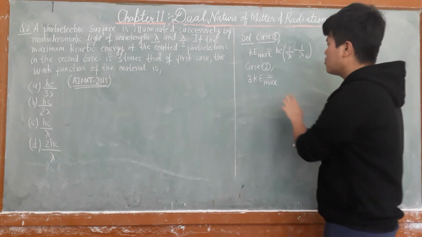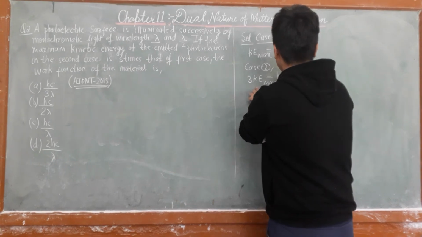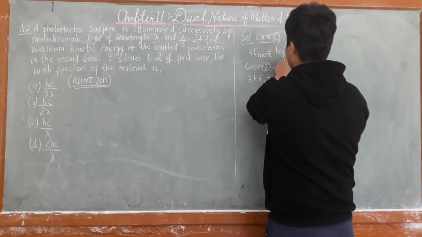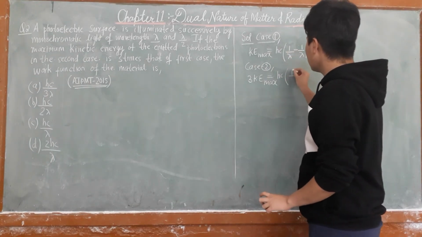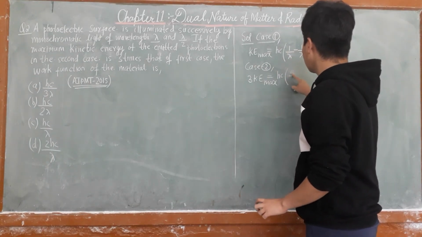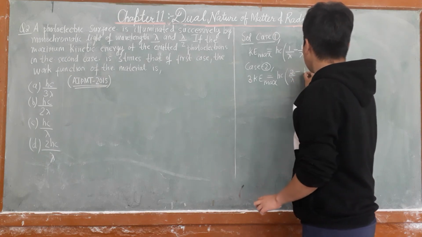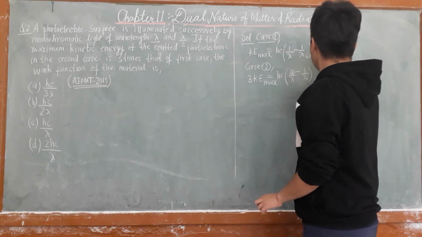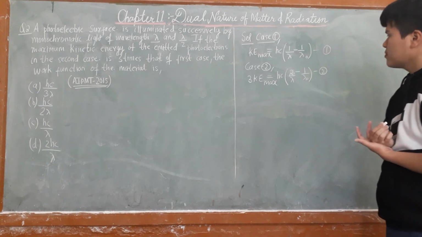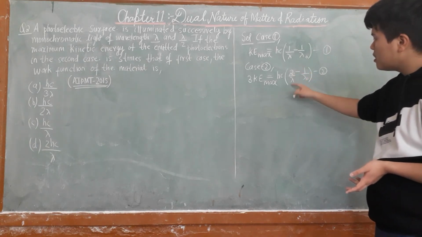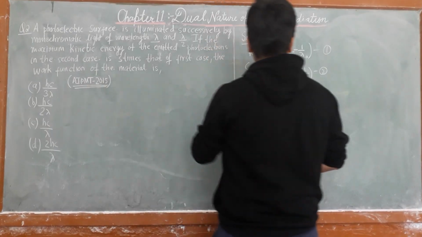Okay, equation 3 times kinetic energy max than the first case, when the wavelength is lambda by 2. So we get 2 by lambda minus 1 upon lambda naught. Now equation number 1, equation number 2, question sub 1 by lambda, lambda by 2, 2 by lambda. Remember, so what can we do with the work function?